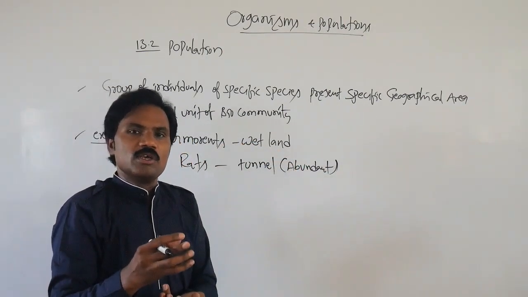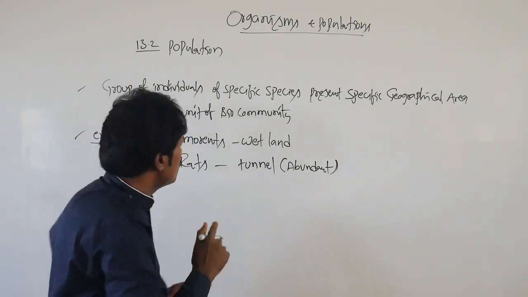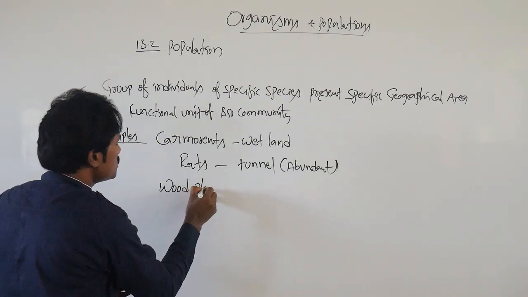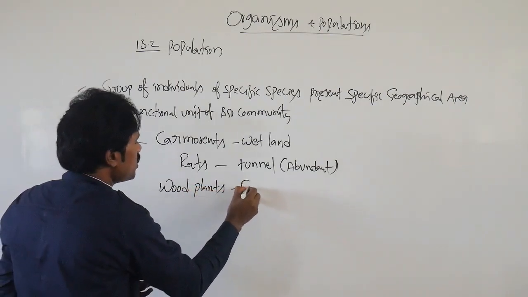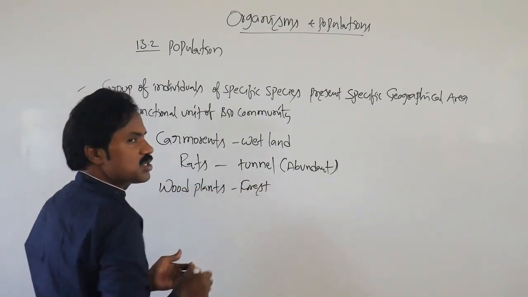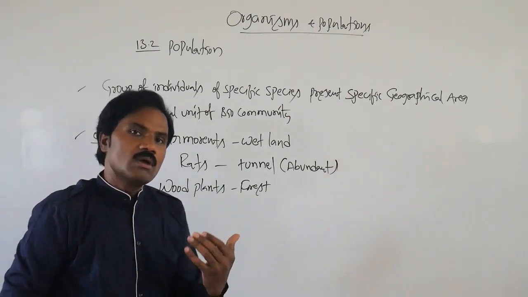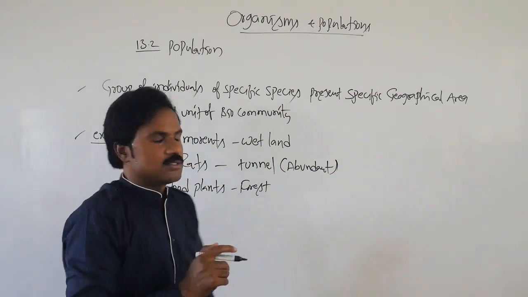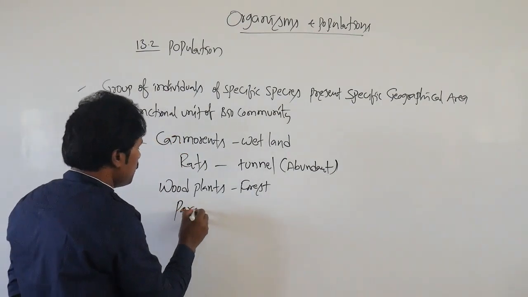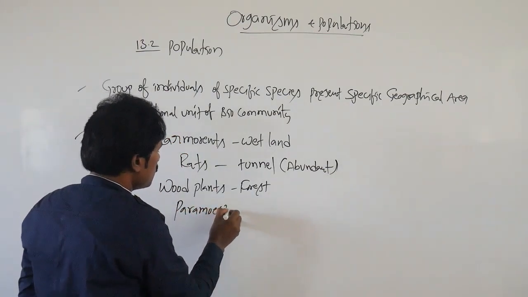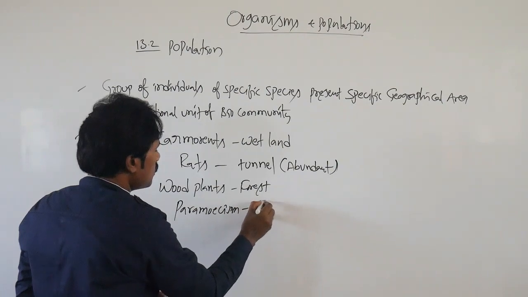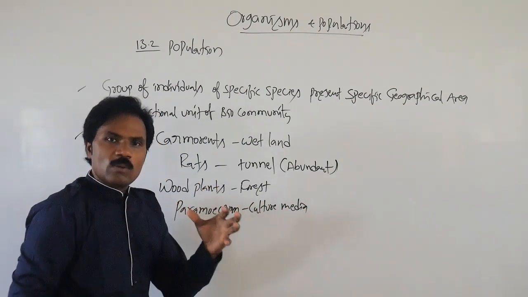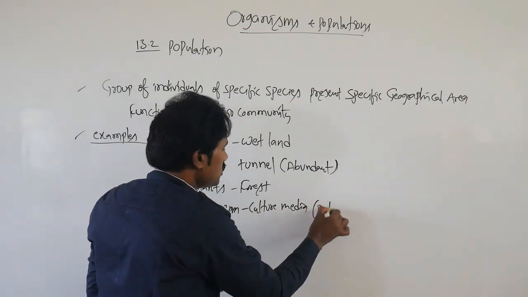Then along with this, a forest. In that forest area, wood plants present in a forest region. Then apart from this, Paramecium present in culture media or in one particular petri dish.